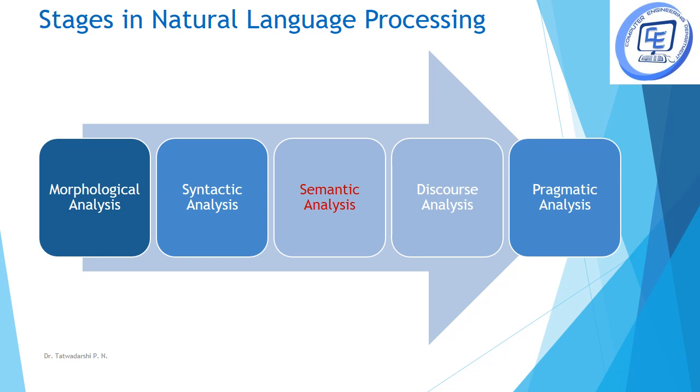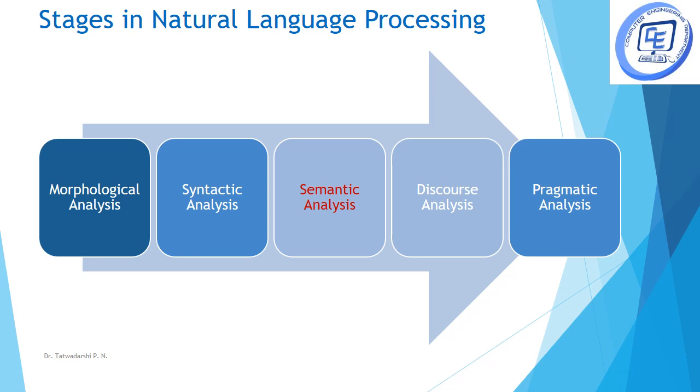The last one is pragmatic analysis. In pragmatic analysis, there are many sentences in which the intended meaning is completely different compared to the meaning the sentence is giving us. For example, he fought like a lion. Now here, does that mean he fought like an animal? The sentence actually means that he fought very bravely or courageously, right? So this is the intended meaning. To find out this intended meaning, we have something called pragmatic analysis. Now these are the different stages in which natural language processing is performed.